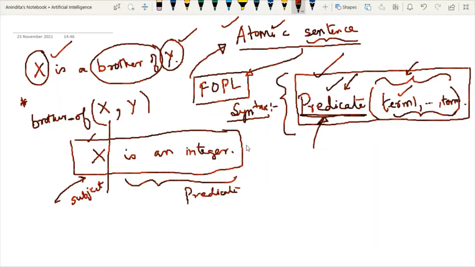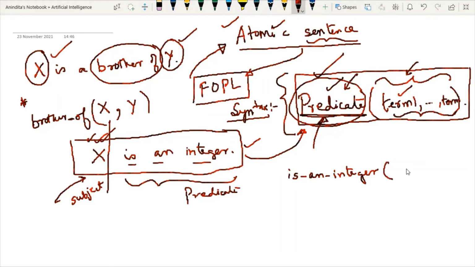So in order to represent this concept, we have to use this syntax. So now what we can write? So we have to write the predicate and then we have to write the subject. So here predicate is an integer. So here you have some option. You can write it as "is an integer". This is a predicate. And which one is the subject? X. X is an integer. So this is one kind of representation.